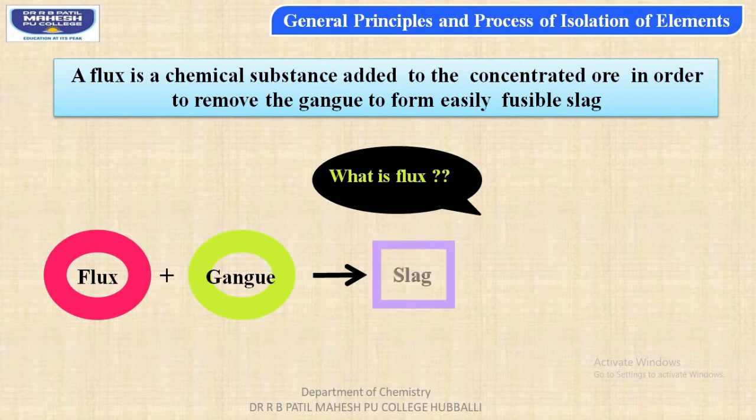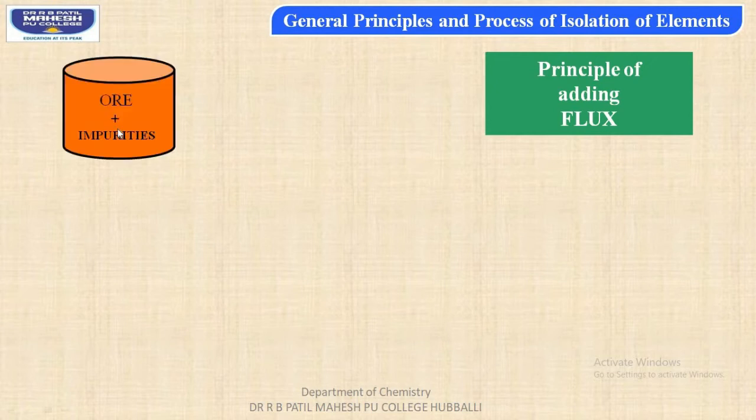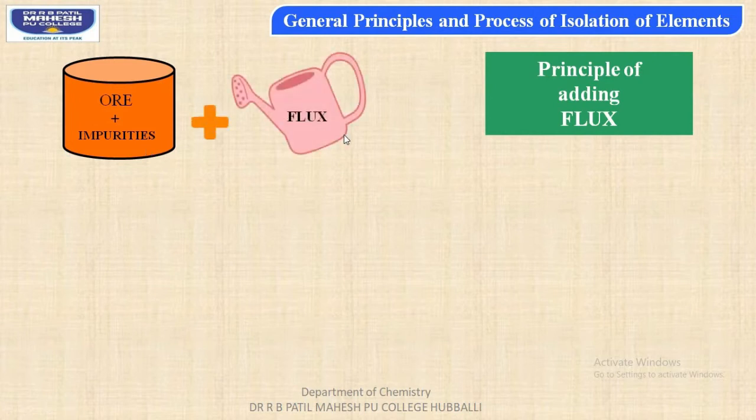For example, silica, which acts as a flux material, combines with ferrous oxide, which is a gangue or impurities, to form iron silicate. Now let's study about principle of adding flux. Ore particles along with the impurities, students, are combined with the flux material.